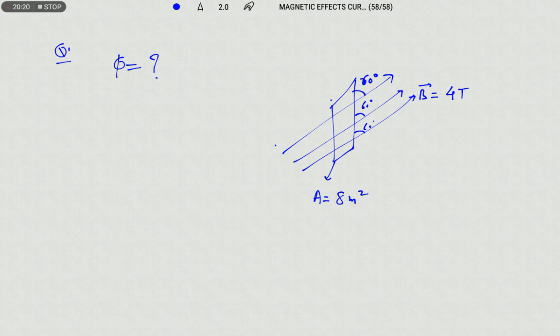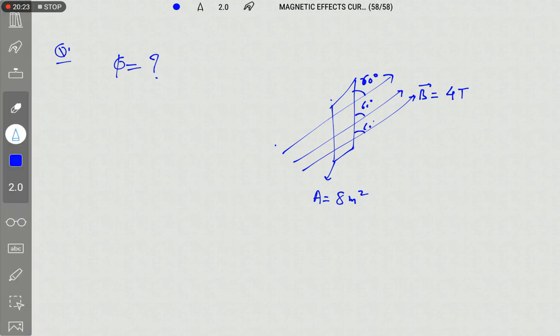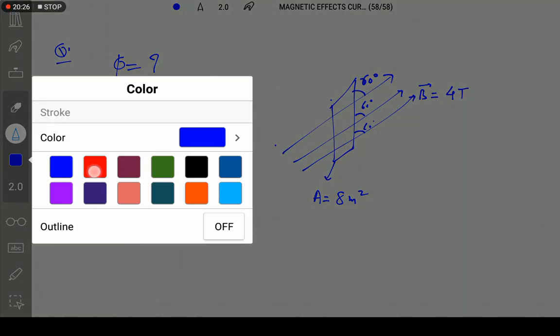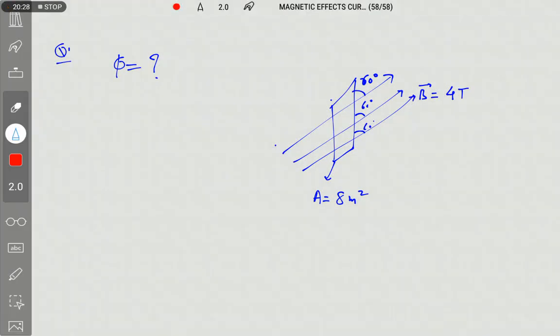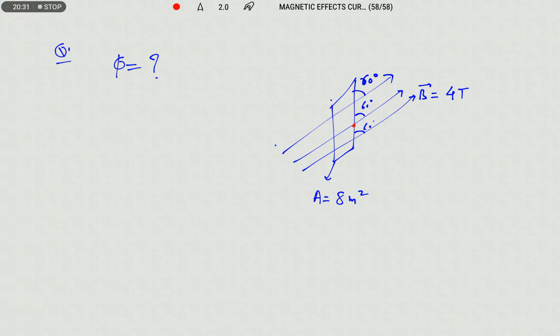To find the flux passing through the given area, we need to find the angle between the field and the area vector. What is the direction of the area vector? The area vector is perpendicular to the plane. So this is the direction of the area vector, and this is the direction of the field. So here the angle is not 60 degrees. Why? We need to take the angle made by the field vector with respect to the area vector, between B and A only.